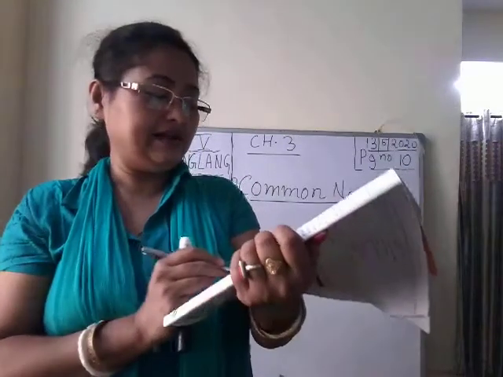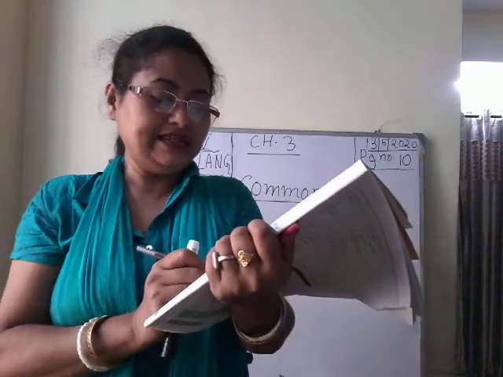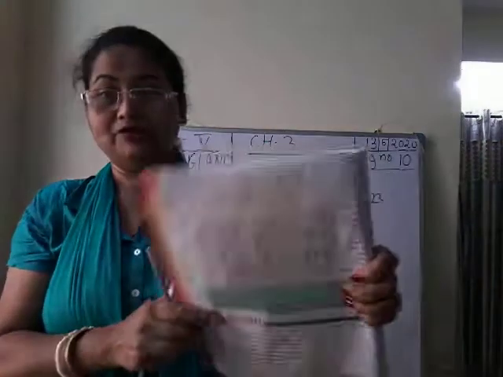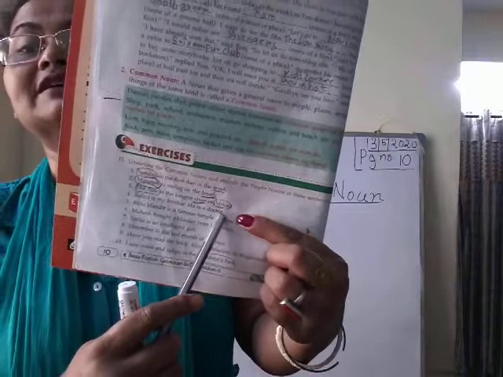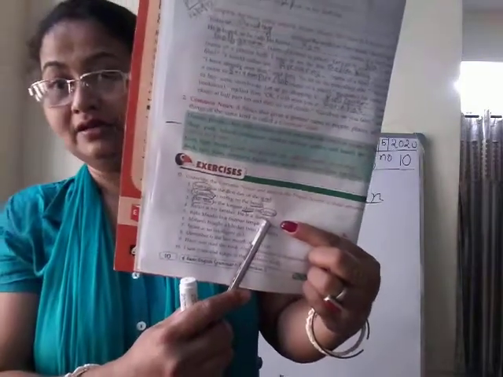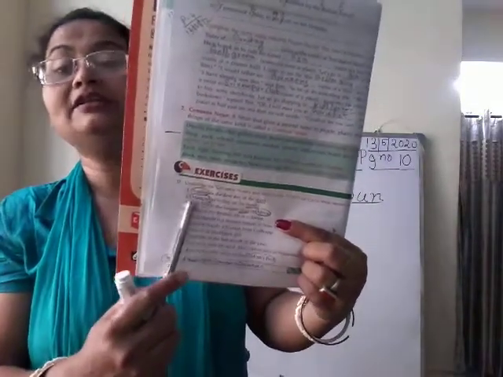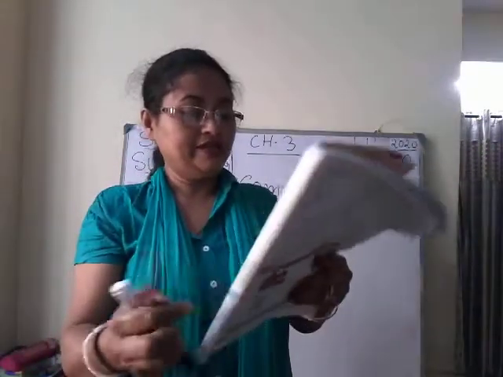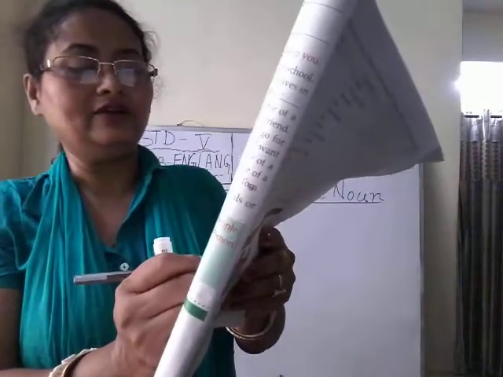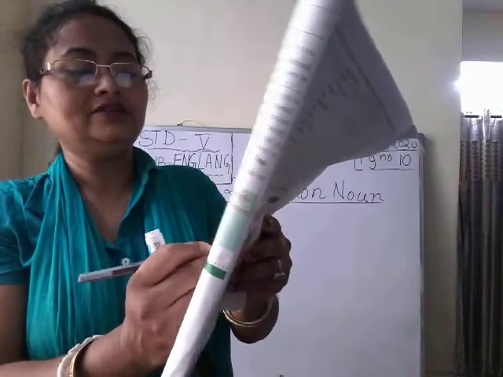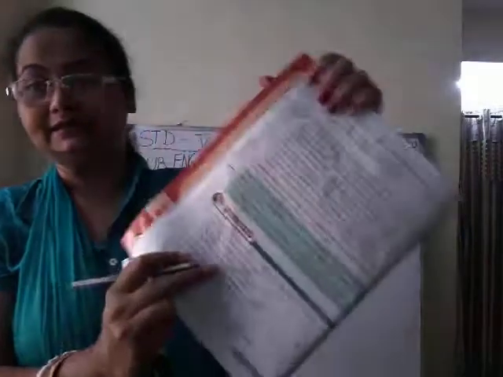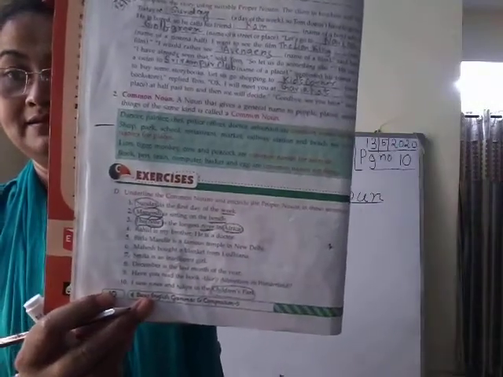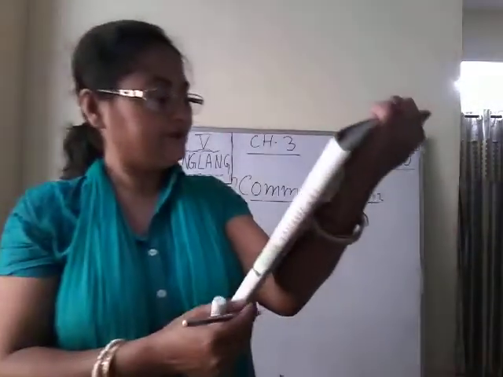So you will underline river, and Africa is the name of a particular country. I'm talking about a specific country, so I'm taking the name of Africa. So Africa is a proper noun here. Africa is a proper noun, the Nile is a proper noun, and river is a common noun. You will circle Nile only. Don't encircle the, only Nile. Clear?